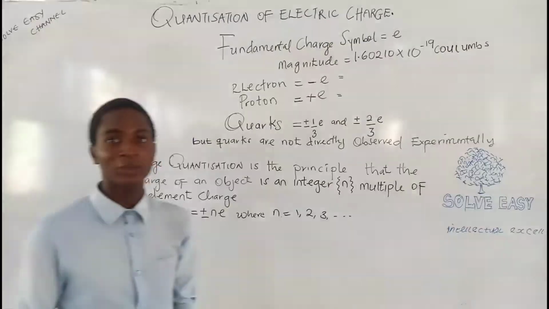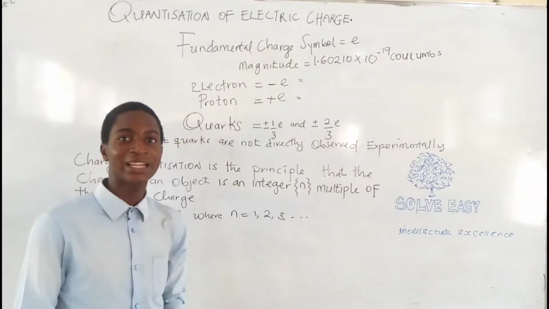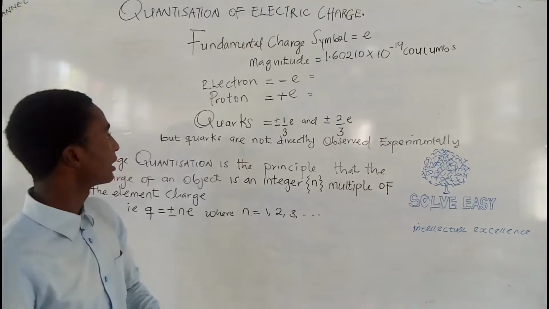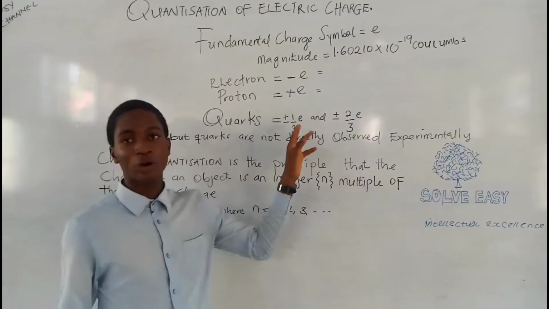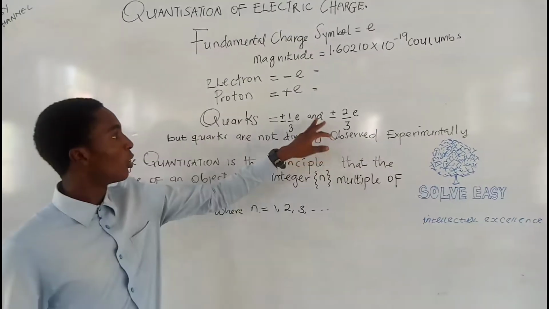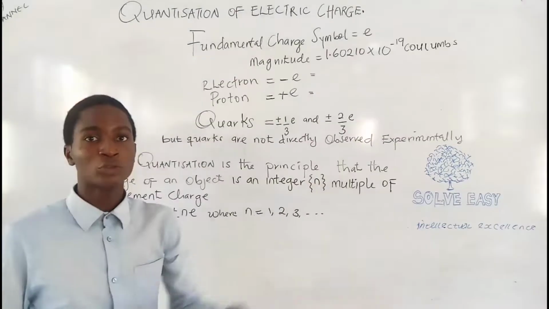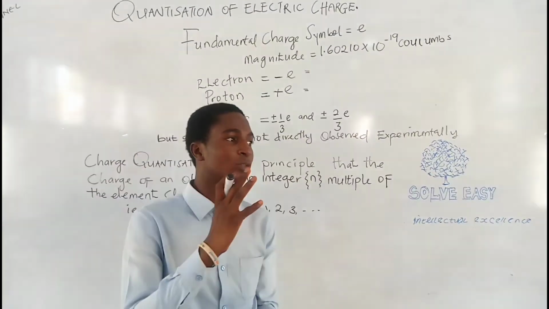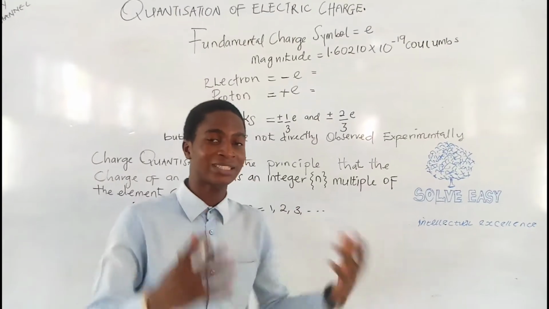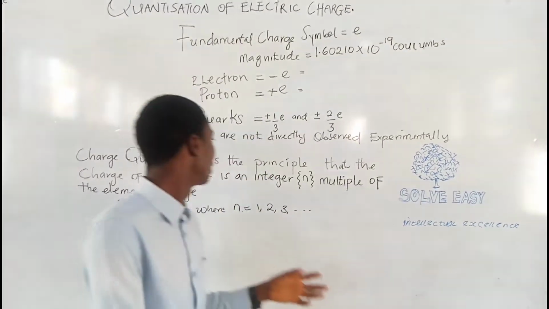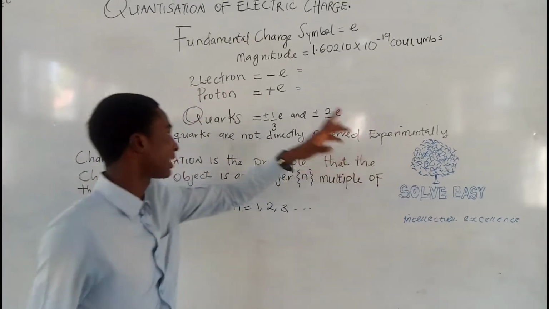But recently, scientists proposed particles named quarks in 1963, and quarks carry charges of either positive or negative 1/3 of the electron charge, or positive or negative 2/3 of the electron charge. So quarks are just postulates in physics. They have not been seen in complex experiments. They are not directly observed experimentally.